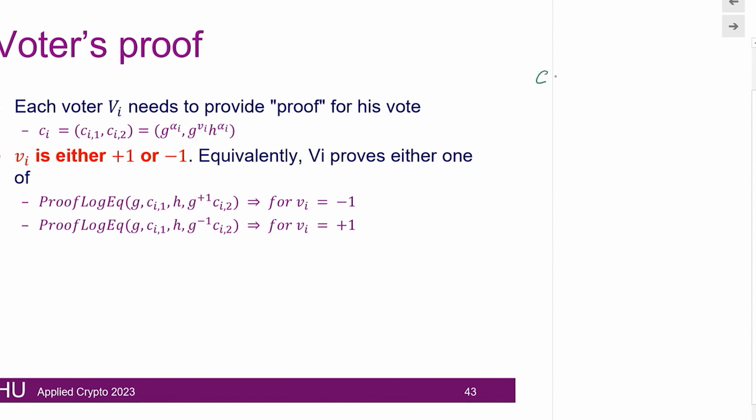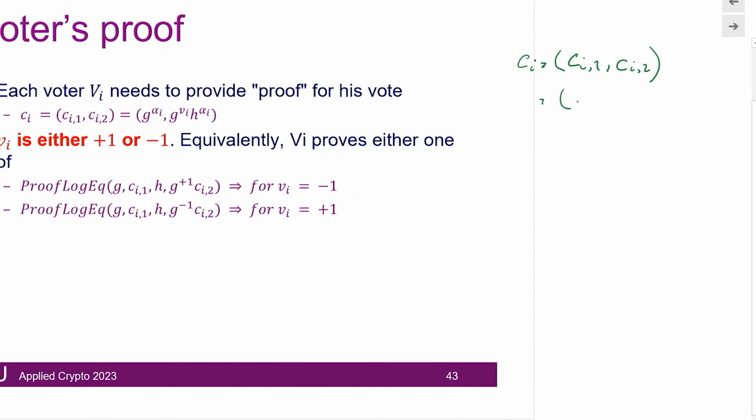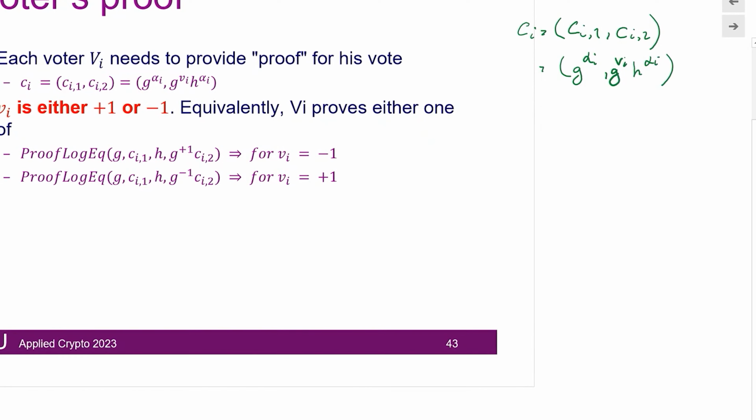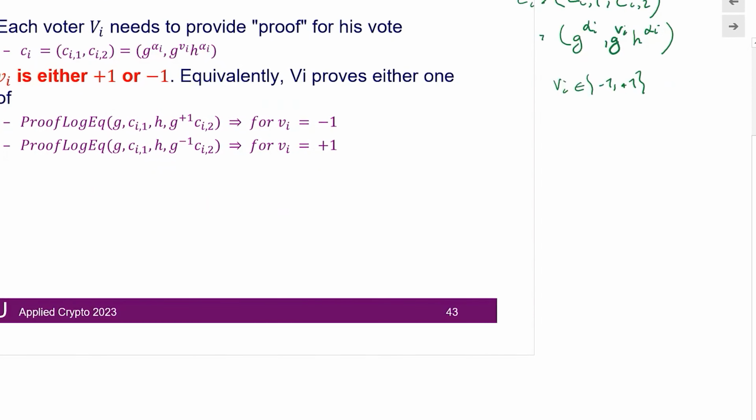So if you imagine every vote Ci, we have Ci1 and Ci2, two pieces, which are equal to G to the alpha i, and G to the Vi, H to the alpha i. And then we said that the Vi has to be from the set, either -1 or +1.